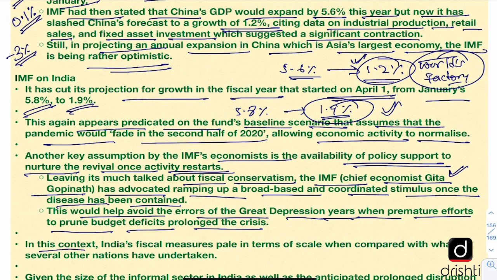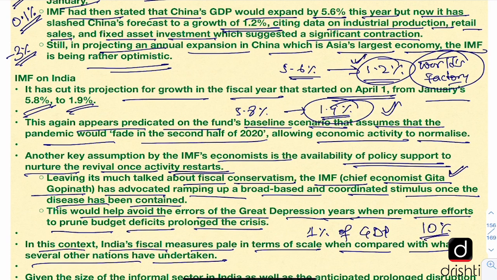Editorial says that in this context, India's fiscal measures pale in terms of scale when compared with what several other nations have undertaken. So we know that India has only given a financial stimulus package which is about 1% of India's GDP, whereas other countries have gone ahead and announced stimulus amounting to almost 10% of their GDP. A country like Malaysia has gone ahead to about 18% of its GDP. But for a country like India, the financial stimulus has to be somewhere close to 10% of the GDP. So that is where India is lagging behind at present. And the Indian government must take note of this.